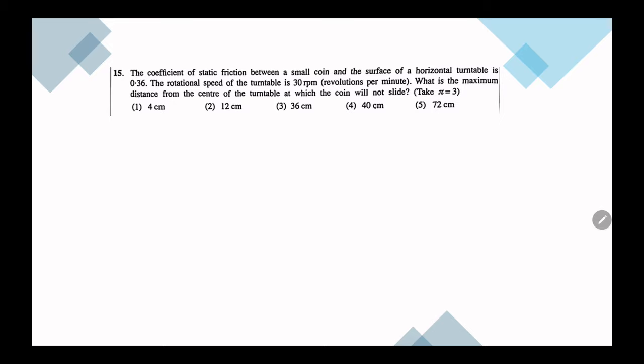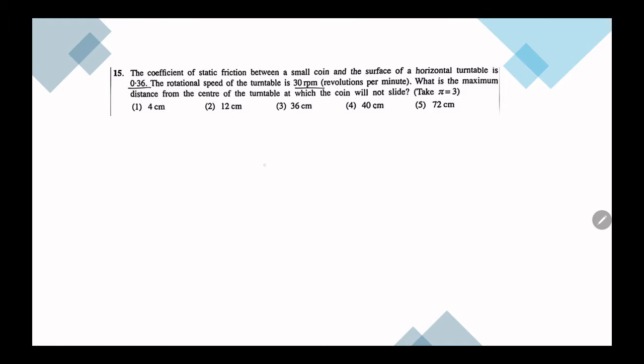The coefficient of static friction between a small coin and the surface of the table is 0.36. Then we have 30 rpm. What is the maximum distance from the center of the turntable at which the coin will not slide?